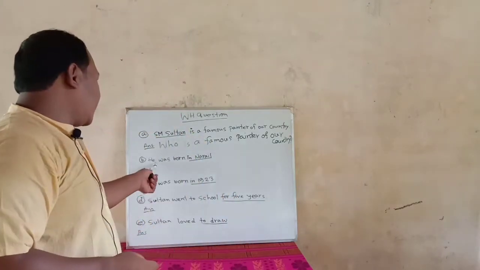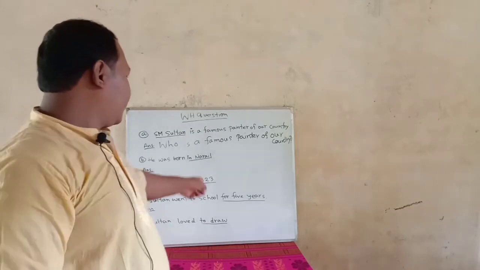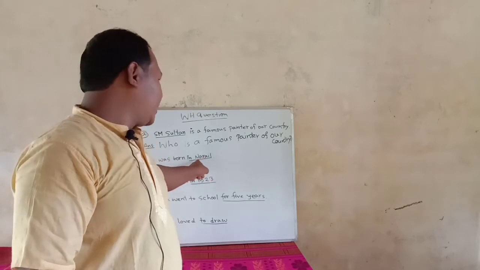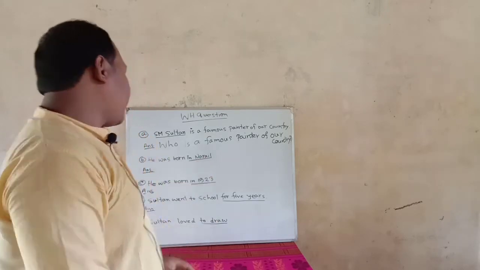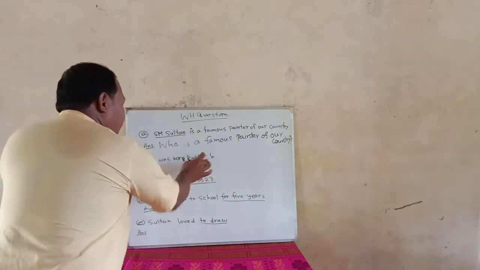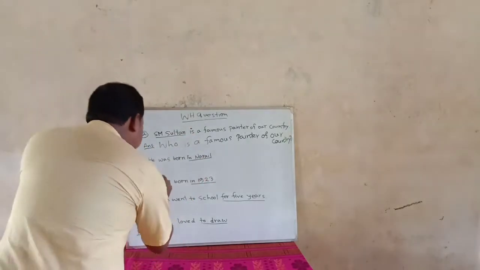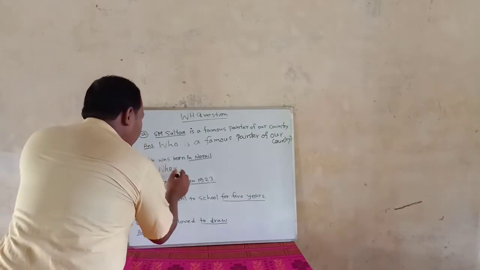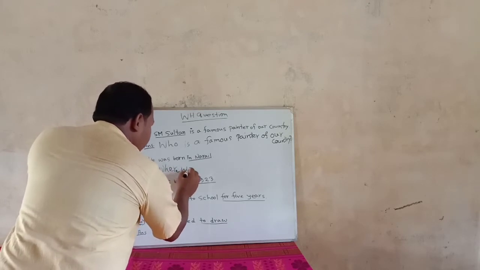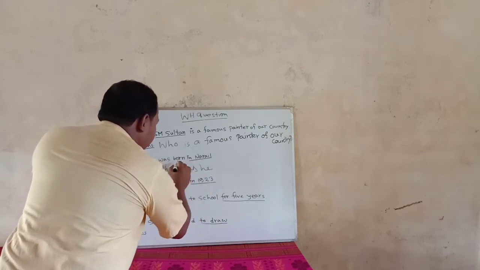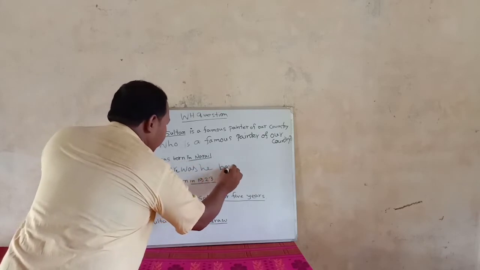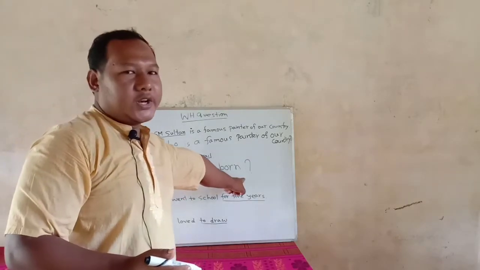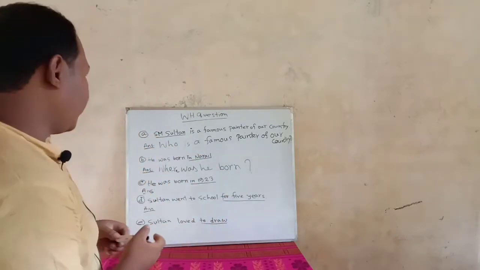Another one: He was born in Norail. These underlined words, what do they refer to? They refer to a place. As this is a place, you have to put where. Then you put the auxiliary verb, was. Where was, then the subject he, then born. Then the question mark. You cannot put the underlined words again when you are making the question.